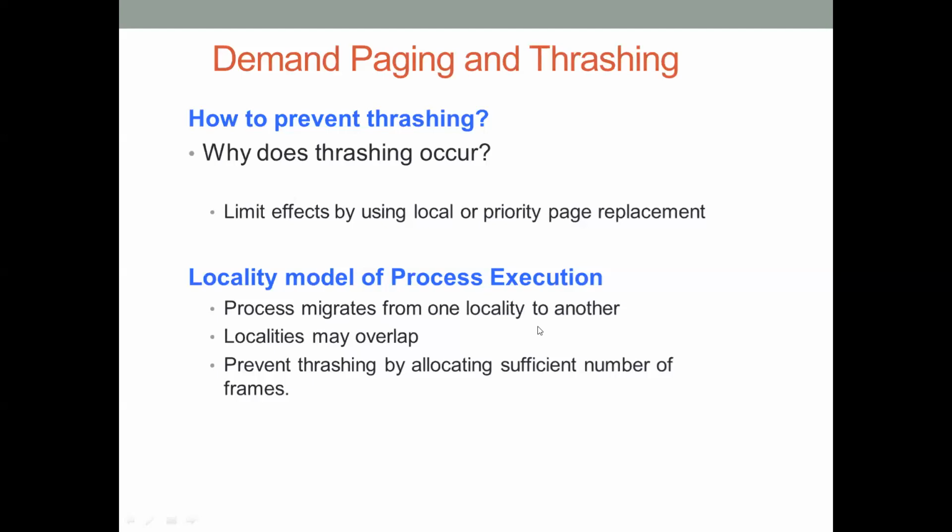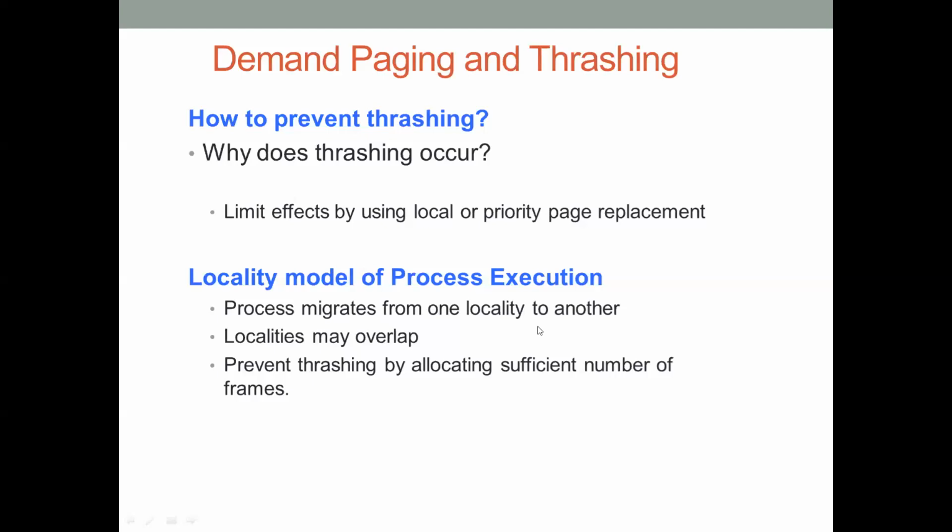Say, for example, you have a program, and let's say it has so many components. If a program starts the execution of a function, then it is said to enter that locality for the function. Whenever it processes the local variables of the function, it is said to be in that locality. When it exits the function, the process is said to move out of that locality.